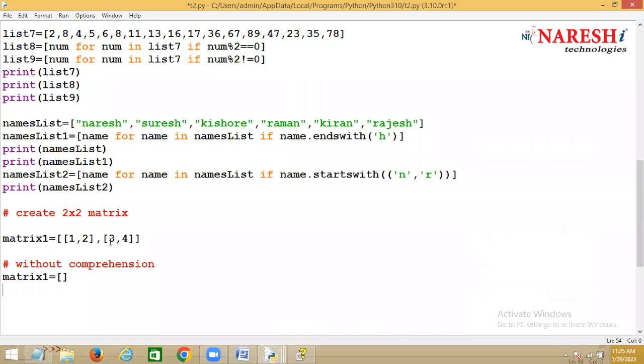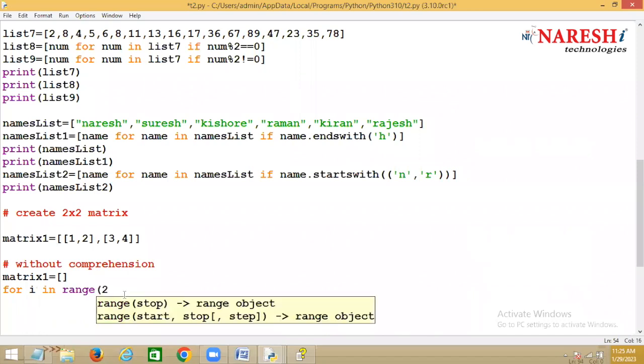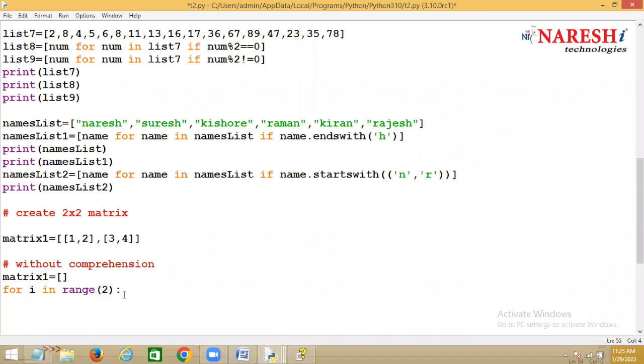2 lists. Yes, very good. So inside this list, I should create 2 lists. And inside that, how many values should I add? 2 values, right? Then I should write one for loop. That should repeat how many times? 2 times, because inside the list I should create 2 lists, and each list is called one row.